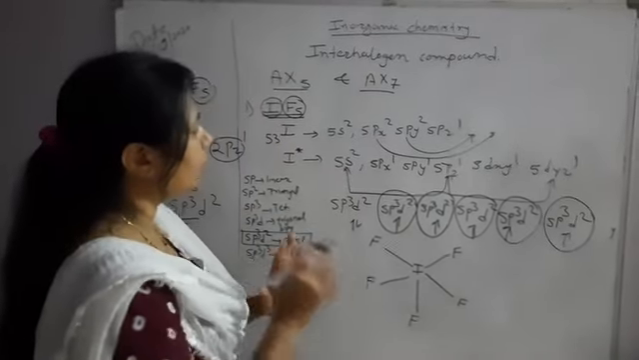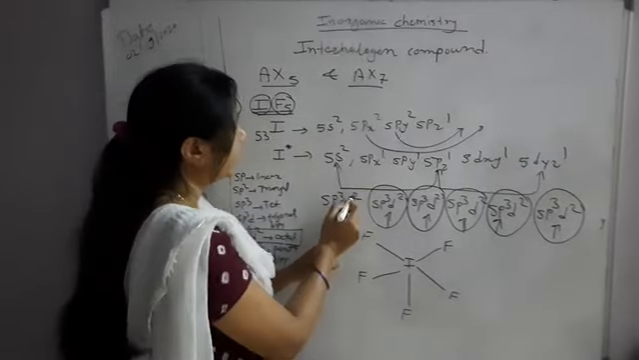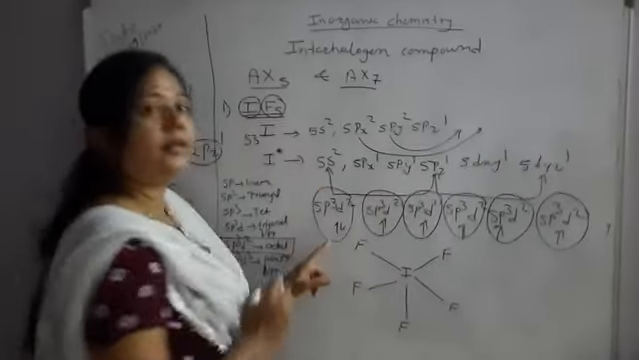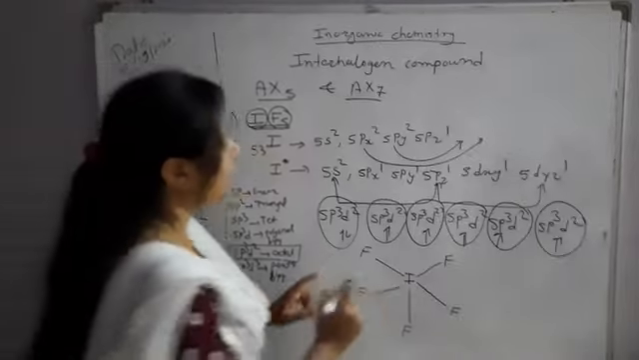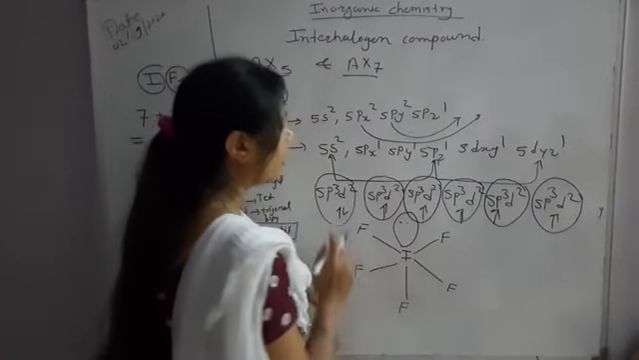Okay, so there is formation of 5 bonds. But now see here, what happened? This sp3d2 hybrid orbital contains the lone pair of electrons.